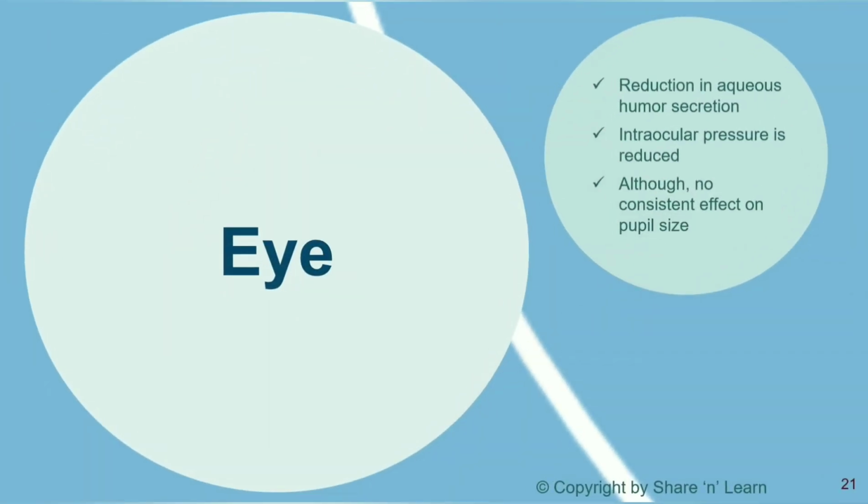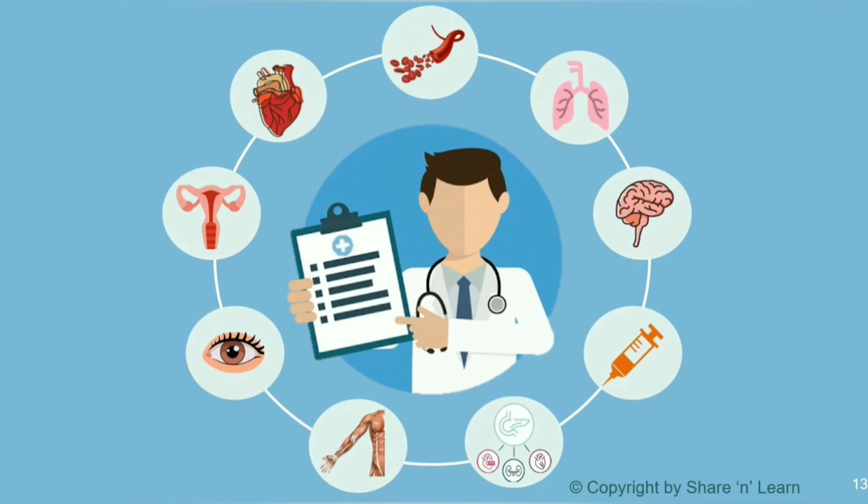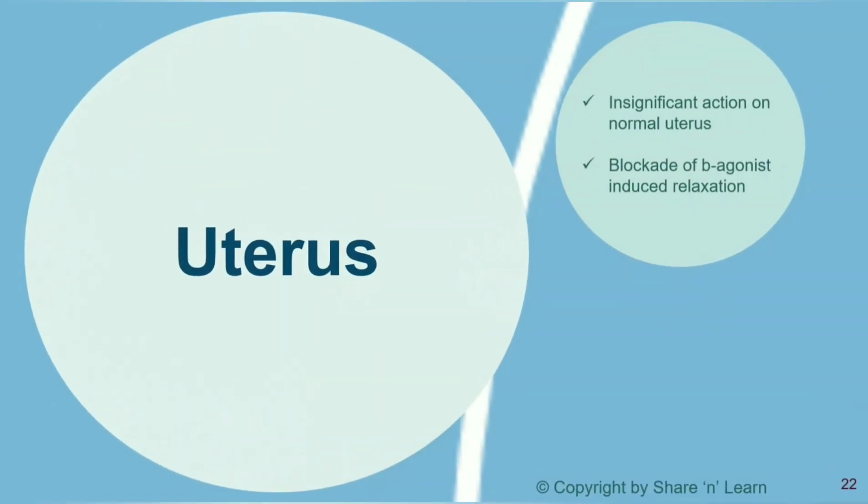In the eye, aqueous humor secretion is decreased and intraocular pressure is reduced. Therefore, they can be used in case of glaucoma. There is no consistent effect on the pupil size or accommodation. No significant action is observed on the normal uterus, but the agonist-induced relaxation is blocked by propranolol.